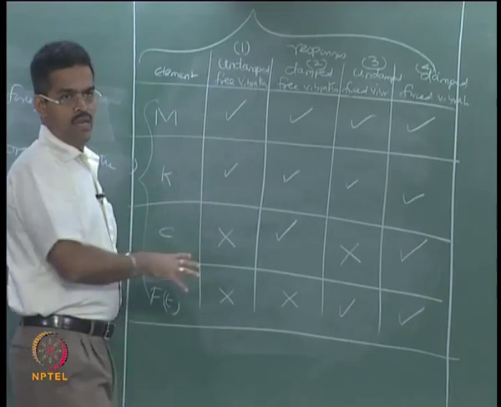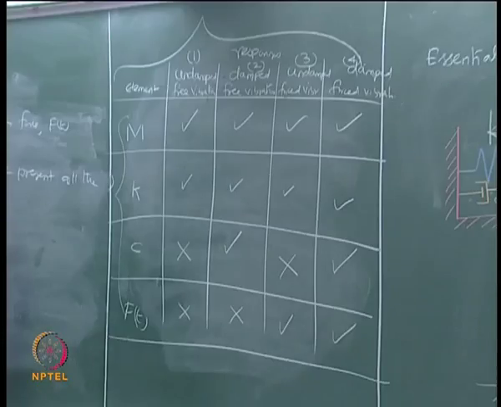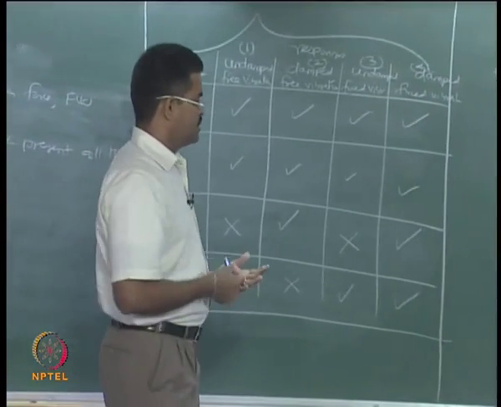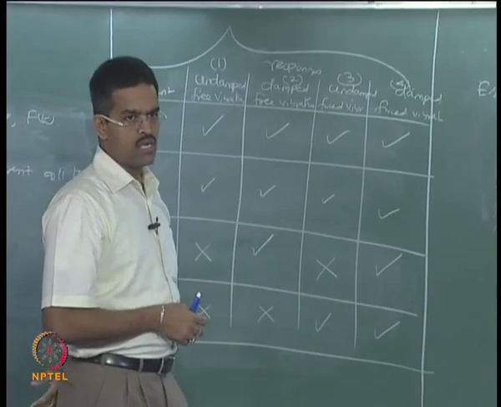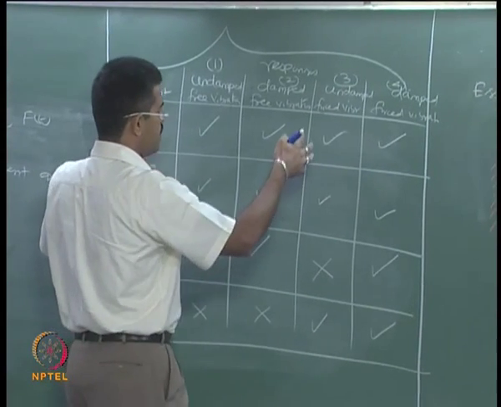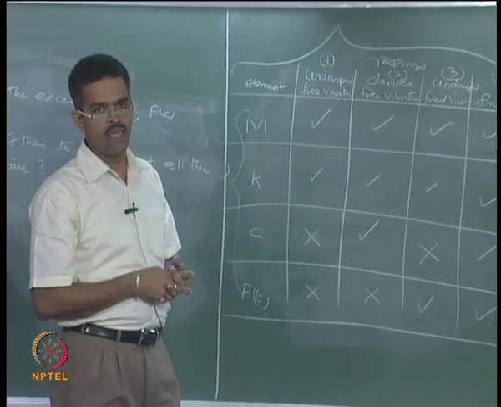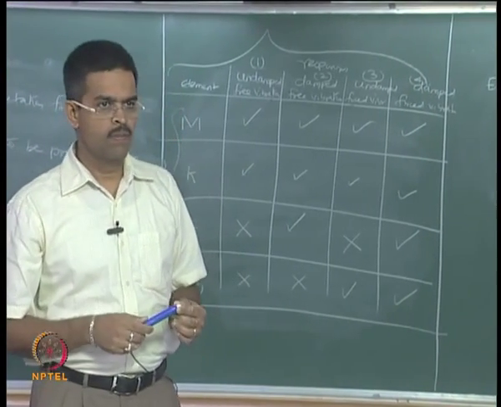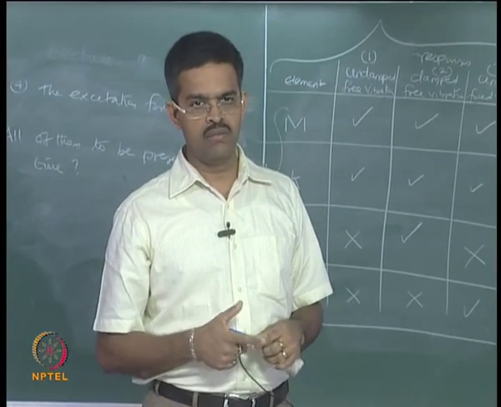Now, why has this been done? What is the necessity for doing this classification? Why should we do this? Why is it necessary that this classification, or the study of the dynamic analysis response of a single degree of freedom system, should be done in 4 different analogies? What is the necessity? Any idea? Because that is a very important question. If you do not understand the reason why,